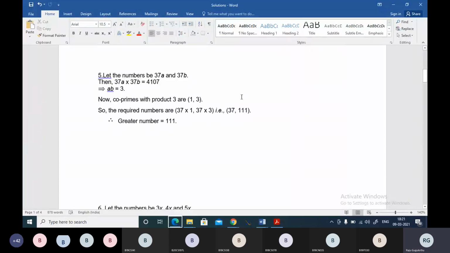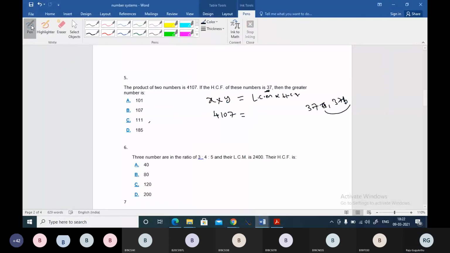You can consider the co-prime numbers as 1 and 3. So you can take A as 1 and B as 3. So 37 into 1 and 37 into 3 will be the required numbers. So this 111 is the required answer here.